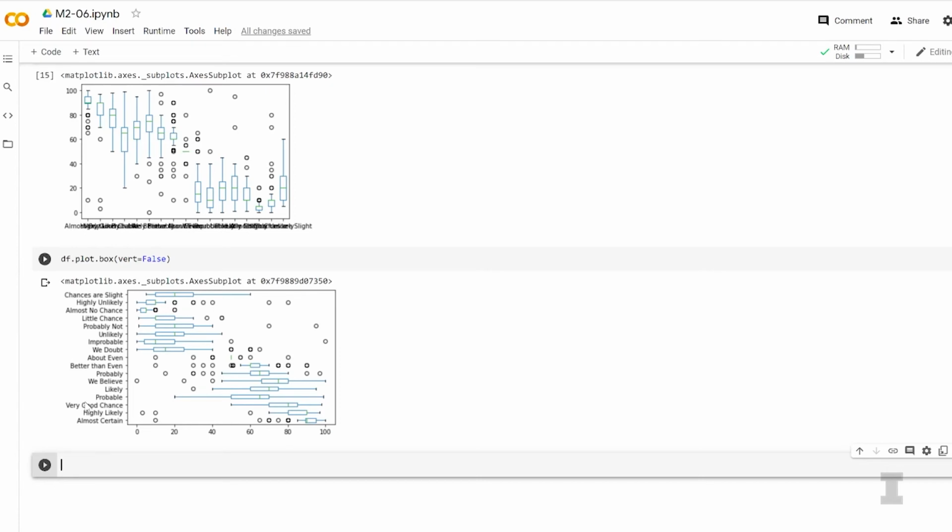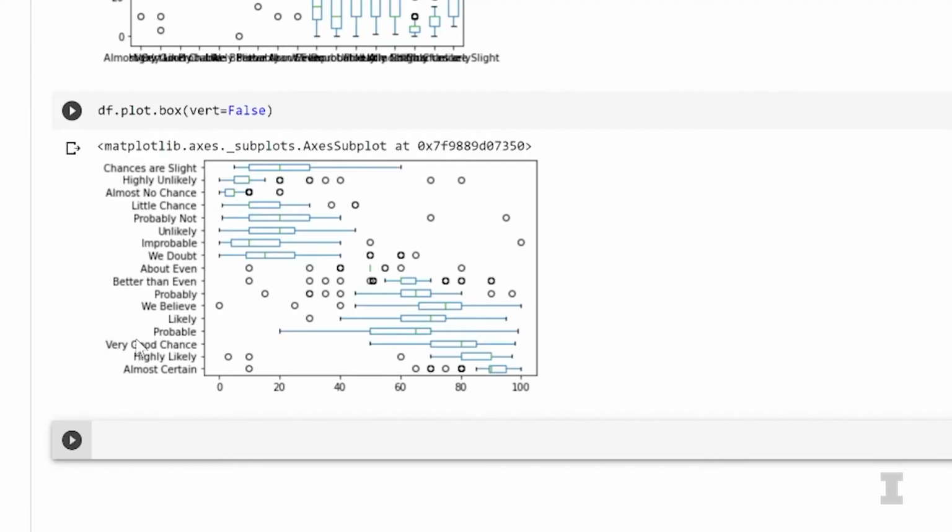And as an exploratory data analysis tool, box plots are really great to see what words have a large range, where people aren't really certain of the meaning or the perceptions differ between different people. We can look at the length of the box, we can look at the length of the whiskers, and we can look at which words have outliers. It looks like probable just has a really big range. Same with we believe. We believe has a lot of outliers, and chances are slight has a pretty big box or IQR. So we can see all of those just on one plot here.